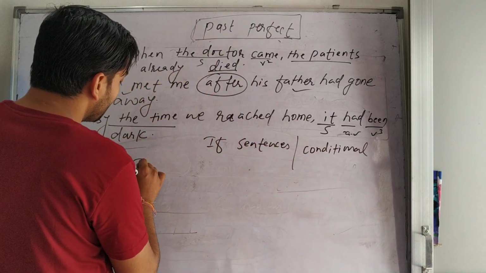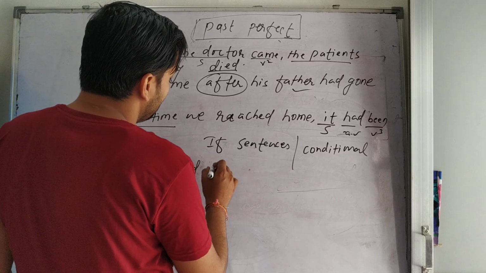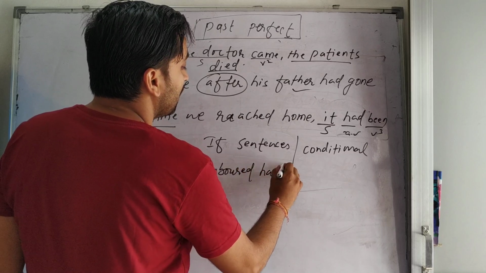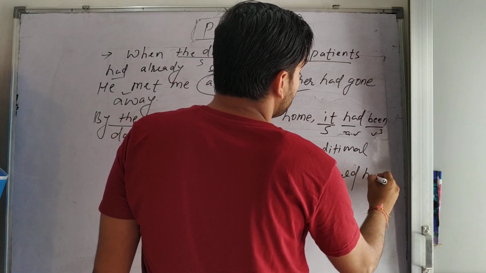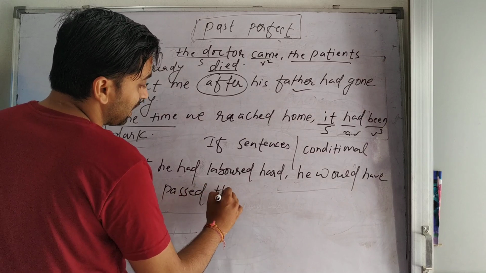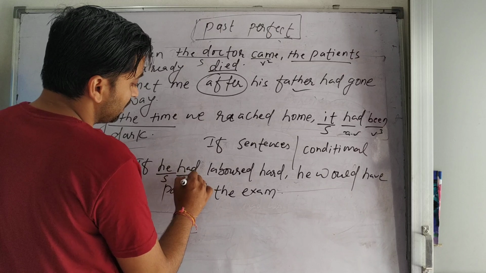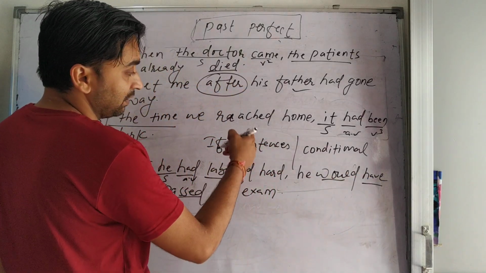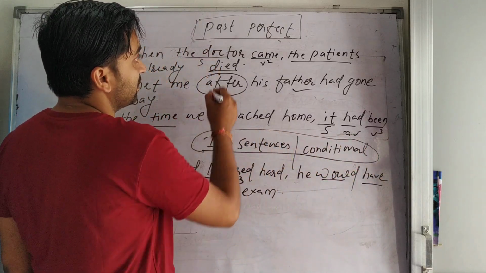Like, if he had labored hard, he would have passed the exam. So here also you can see subject plus had plus B3, would plus have plus B3. This is the rule of the if sentence. I mean to say, past perfect is used in conditional sentences also.